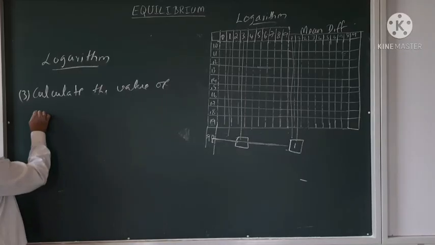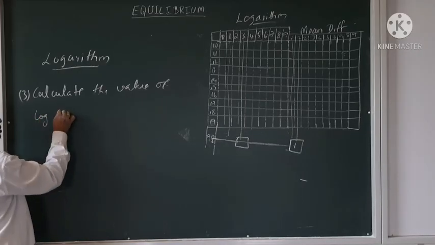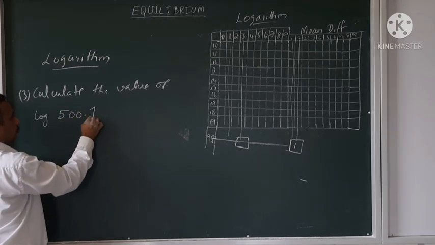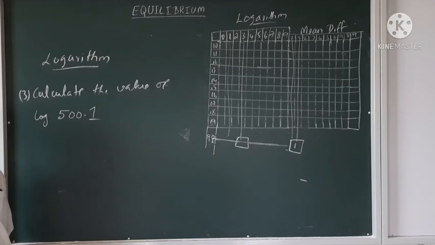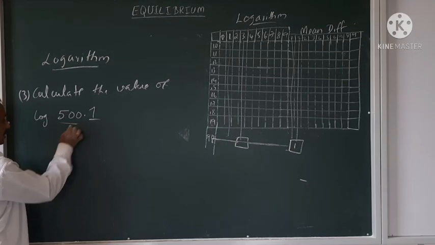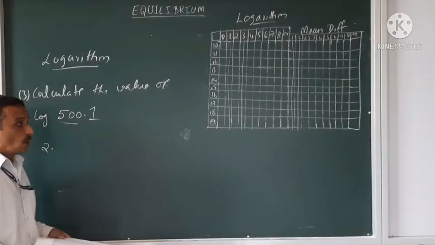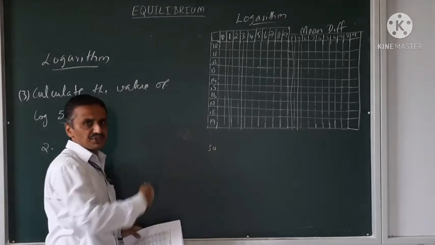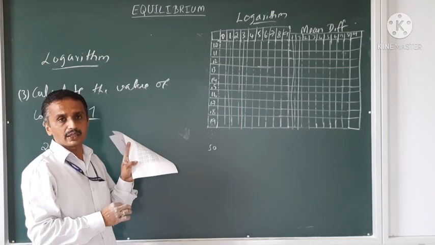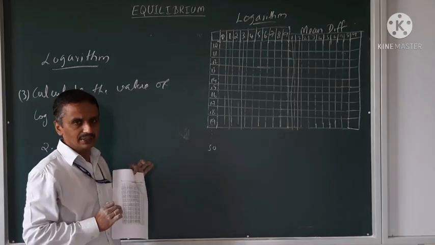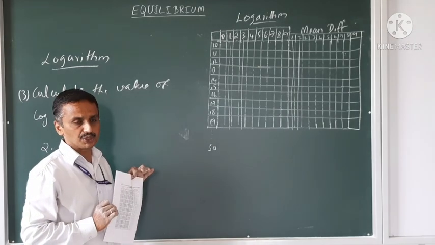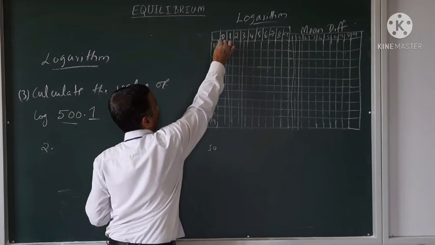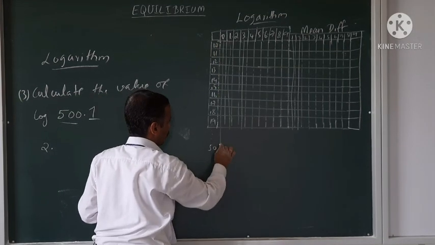Calculate the value of log 500.1. So the characteristic has 3 digits, so 2 points. Move up to 50 in the left, in the log table, in the logarithm page. Then 0. In the 0, see what the value is.